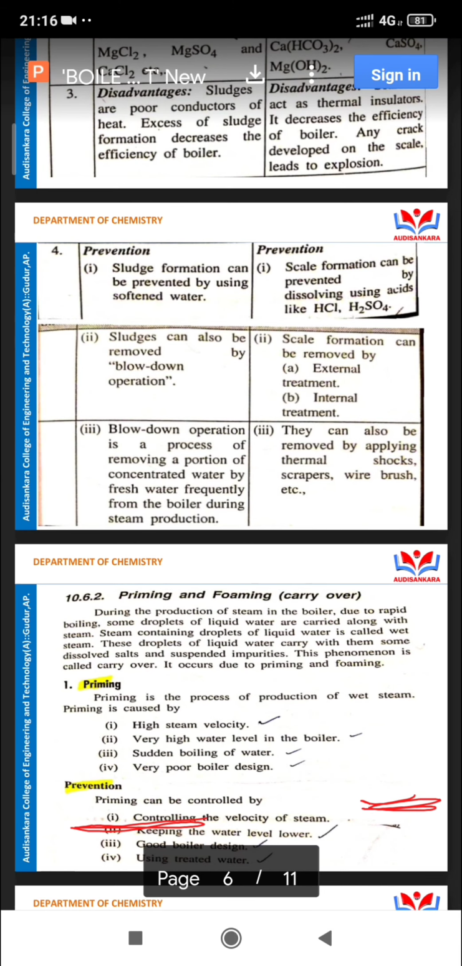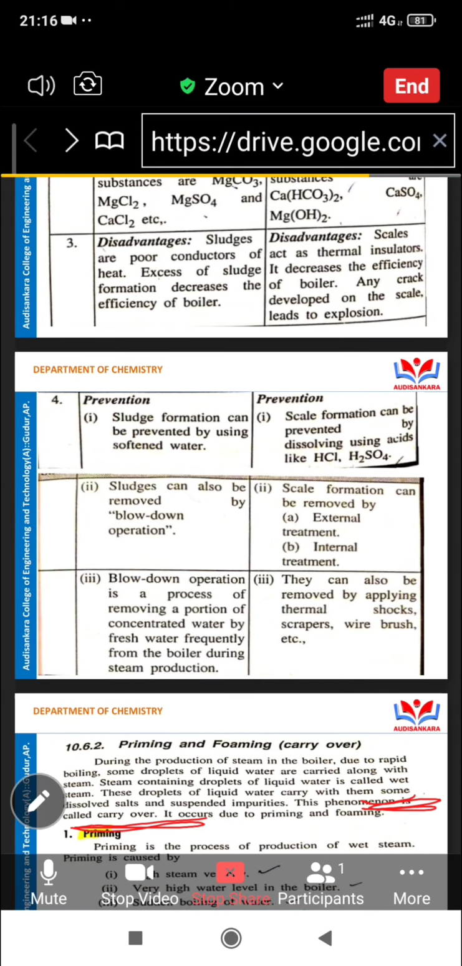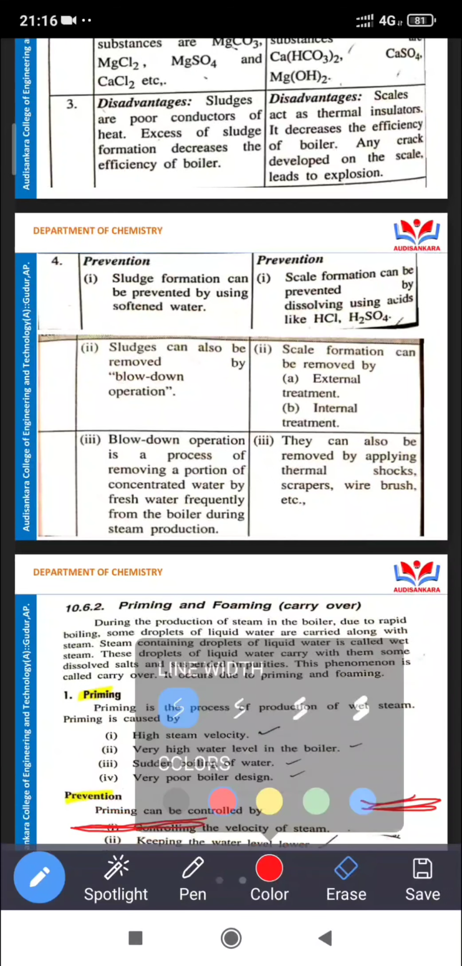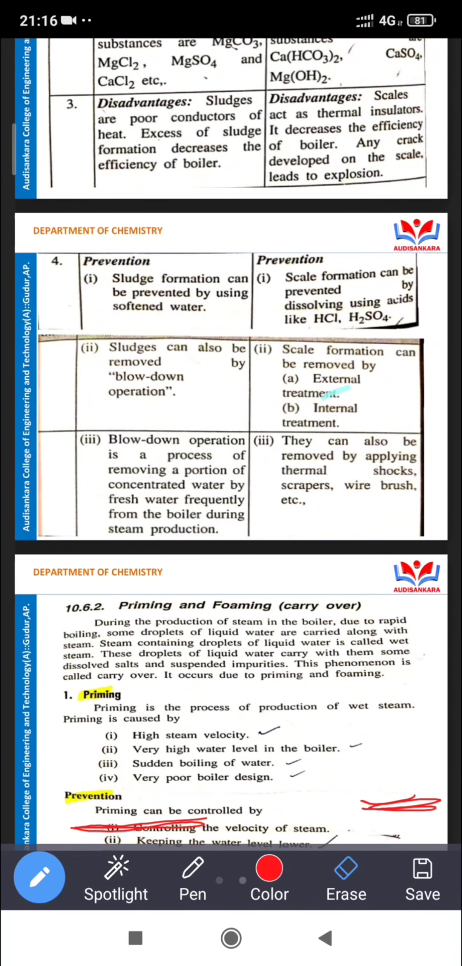What about internal treatment? In internal treatment, in the boiler we are giving some chemicals like phosphate chemicals, carbonate chemicals, calgon chemicals, and some other treatments like electrical treatment and UV treatment. We add these chemicals to the water in the boiler, and the scale will be removed. That is the important thing.